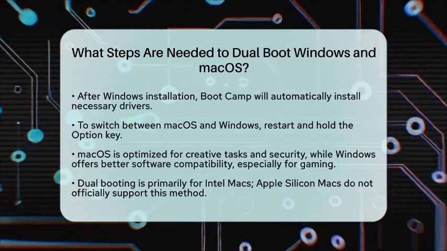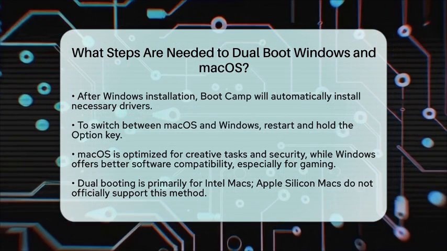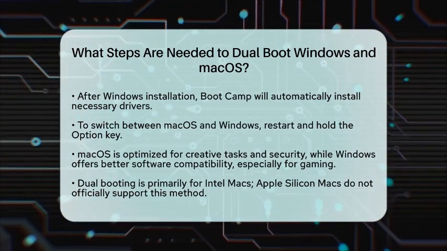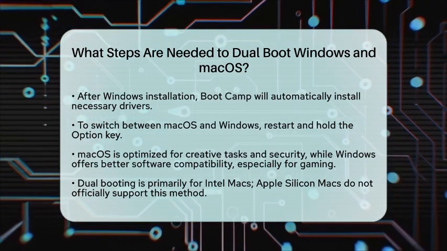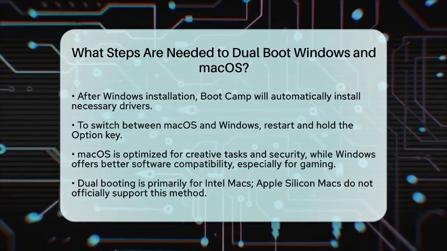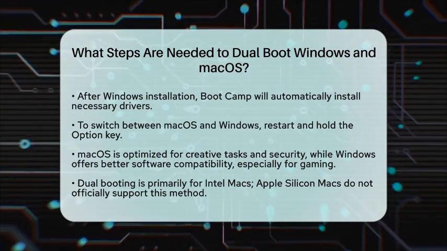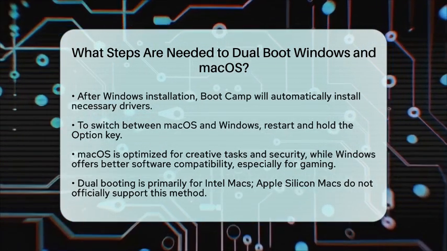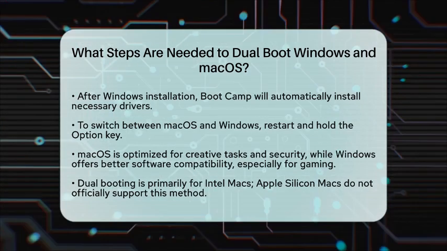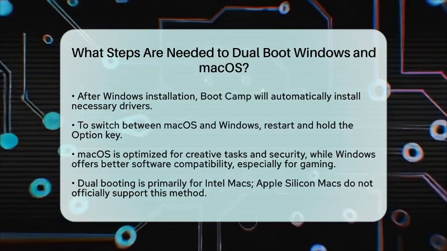It is important to note that this method primarily applies to Intel Macs. Apple Silicon Macs, such as those with M1 or M2 chips, do not officially support Windows installation through Boot Camp, making dual booting more complex. By following these steps, you can successfully run both Windows and macOS on your Mac, taking advantage of the unique features and software available on each operating system.